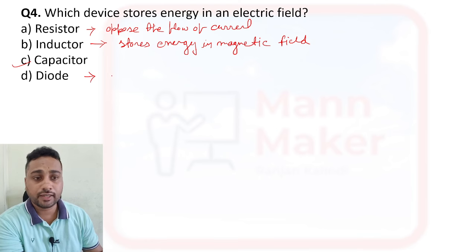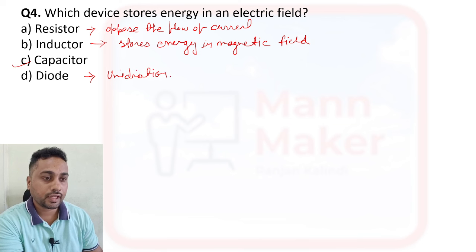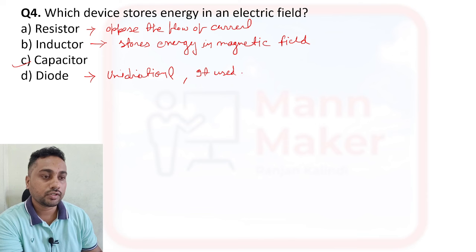So diode is what? Diode is unidirectional. It will allow current to flow in one direction, and it is used for rectification.